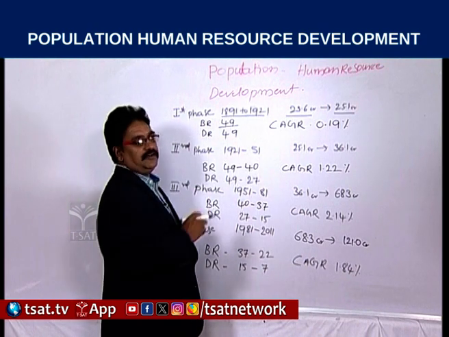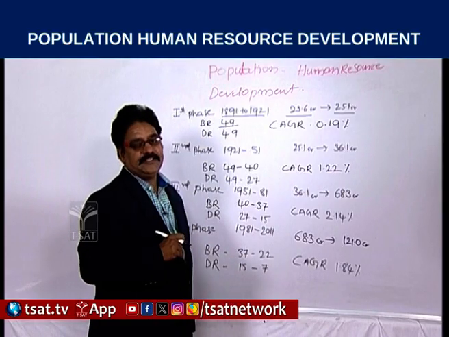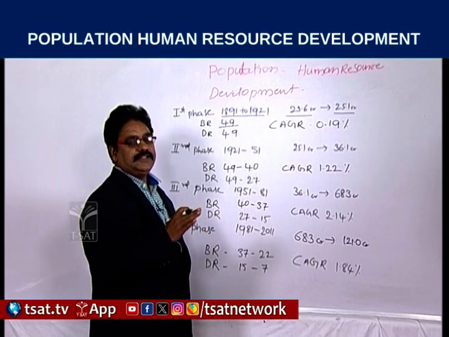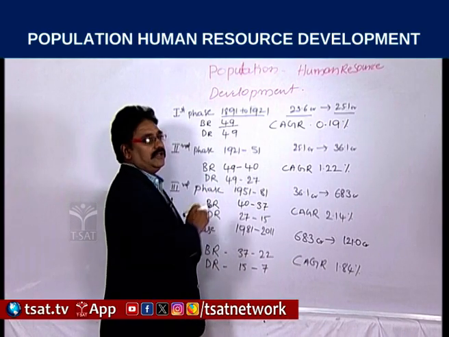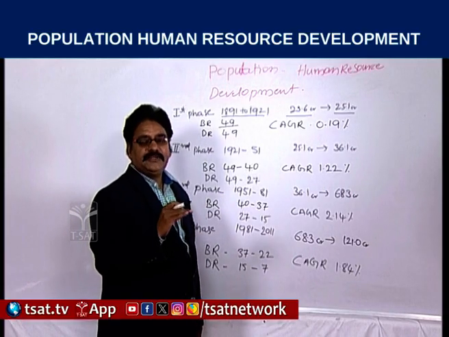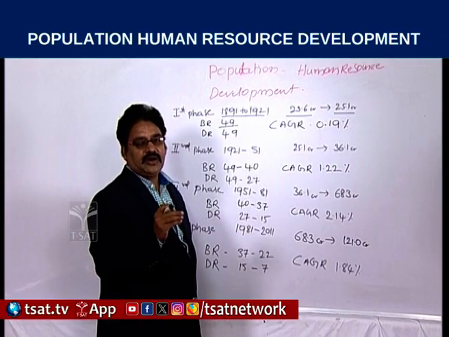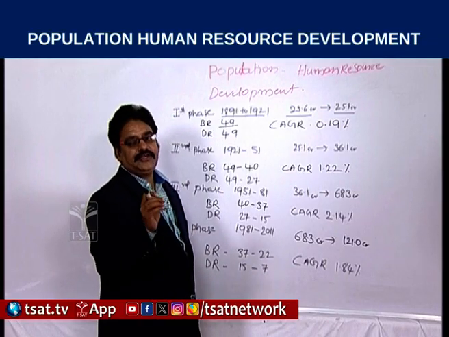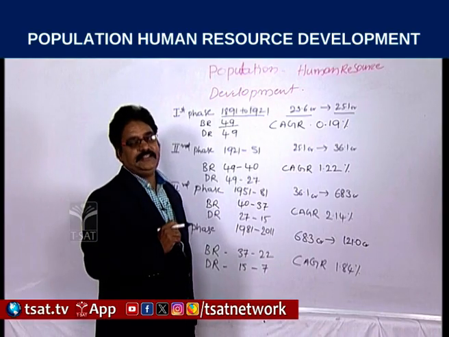This is what we observed in the demographic transition theory in the first stage: high birth rates and high death rates. Due to this reason, the population increased very slowly, negligibly. Only 2 crores of population increased during the 30 years.